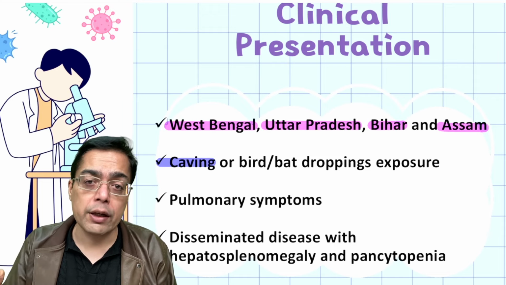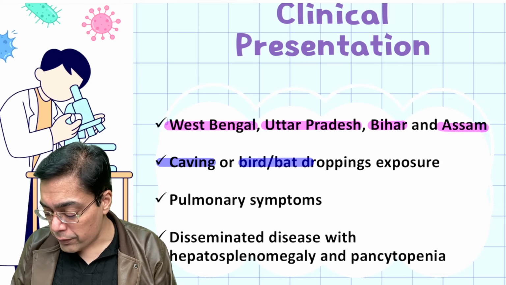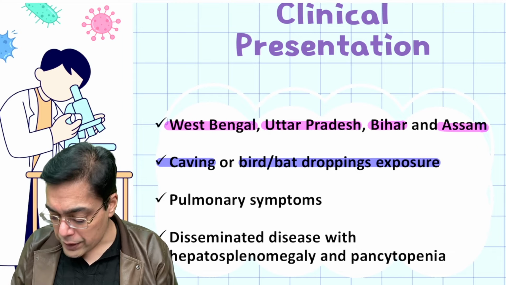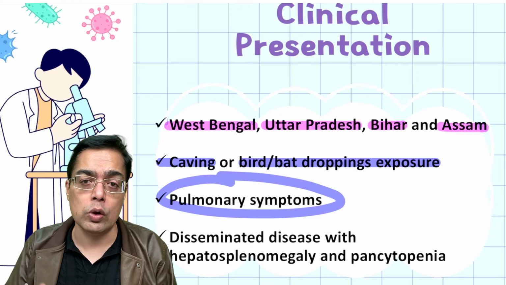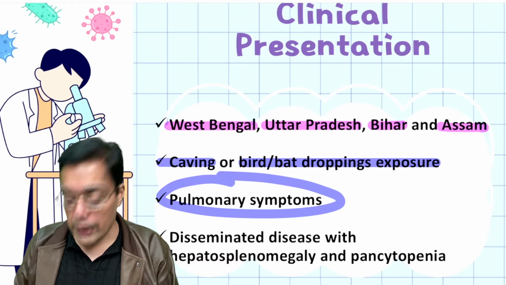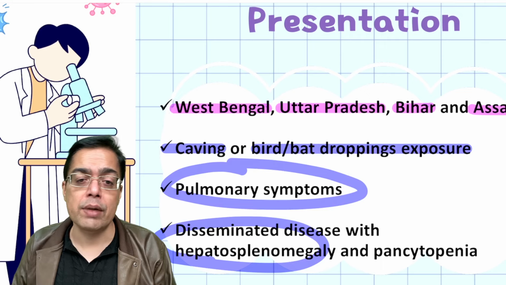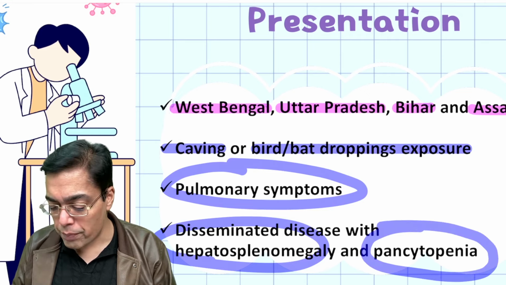So people go over there for the purpose of expedition or exploration of caves, and there is going to be a history of exposure to bird or bat droppings. As a result, the patients are going to be developing pulmonary symptoms. This can include fever, cough, and a feeling of dyspnea. And on top of it, patients can be having a far more spread out or disseminated disease because there is a presence of hepatosplenomegaly and a presence of pancytopenia.